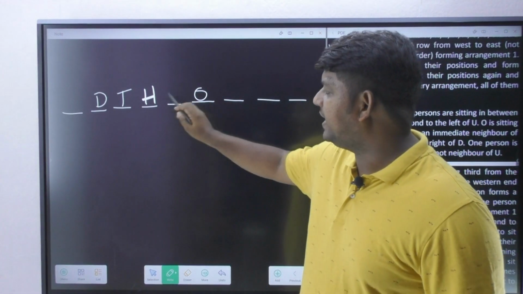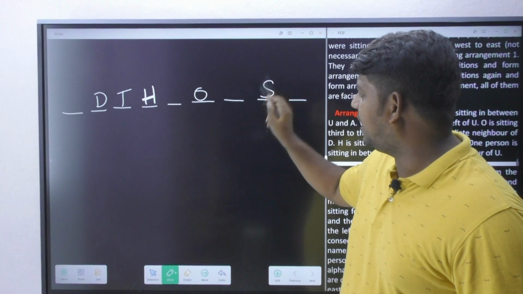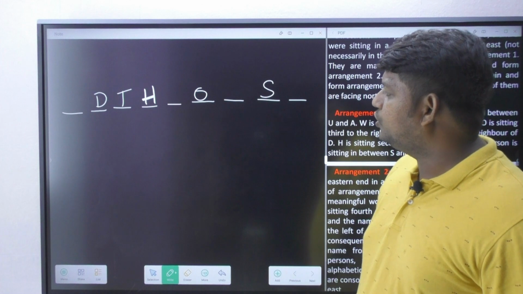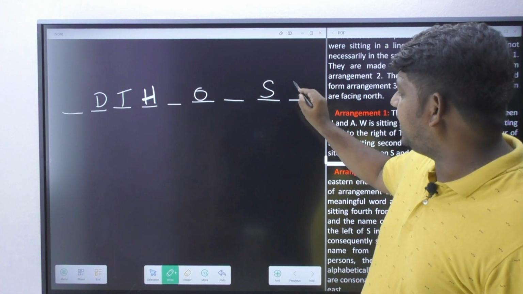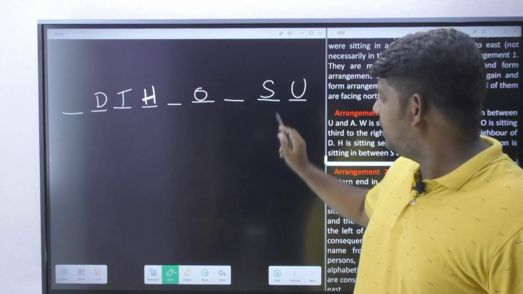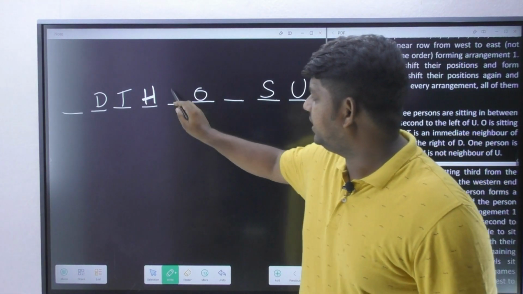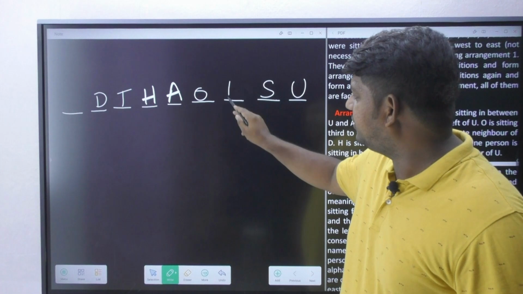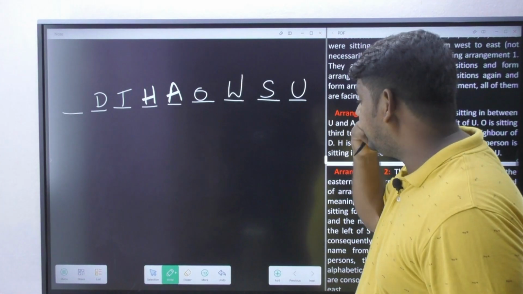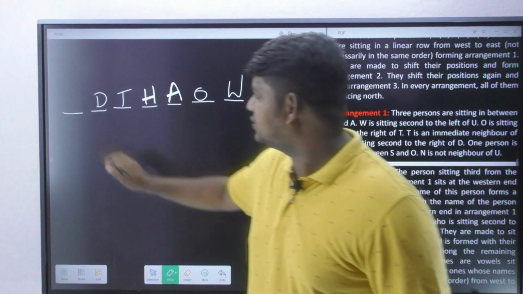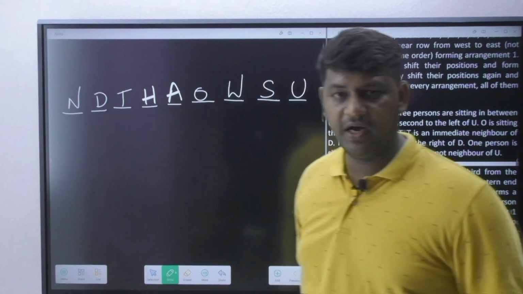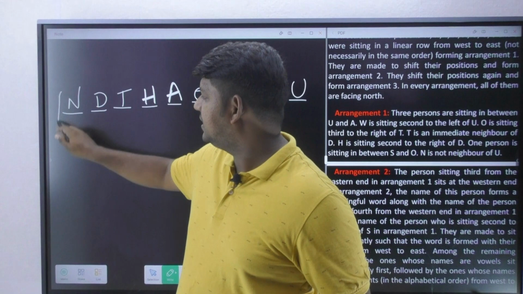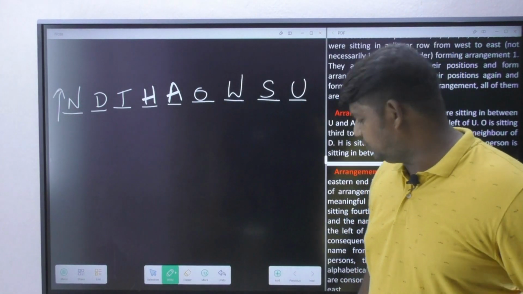In between O and S, one person should be staying, so I have to bring S over here. Next, U and A, three persons should be there. Now if I bring U here, 1 2 3, A is going to come here. U's second left, W is going to come, and the remaining person N is going to come at the corner over here. See, this is the perfect solution for us. This is the perfect solution.